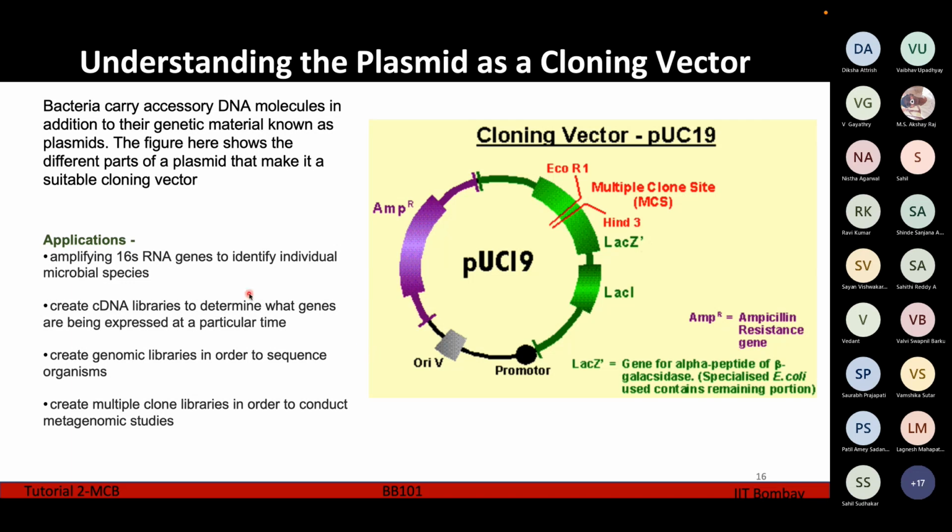Similarly, if we make a cut in this ampicillin resistance gene right here to insert our gene of interest, this plasmid will lose its ability to resist the antibiotic ampicillin. So if we put it in an ampicillin containing medium, ampicillin is going to destroy that plasmid. So these different antibiotic resistance genes and genes like the LAC gene are used to understand whether our gene of interest has been properly inserted or not.